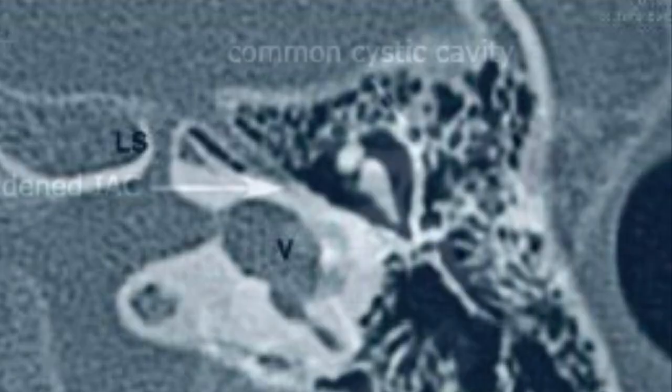So it can be of two types. First is cochlear aplasia with normal labyrinth. Second is cochlear aplasia with dilated vestibule and semicircular canals. So this cochlear aplasia is also a contraindication of cochlear implant.